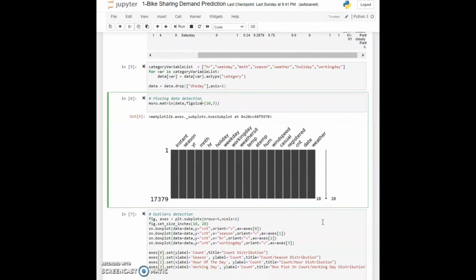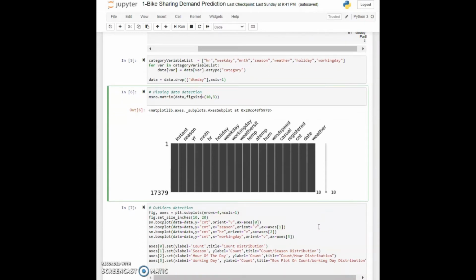We can directly jump on to outlier detection. Now before I proceed, let me say a few things about outliers. Outliers are basically observations that appear to be far away and divergent from an overall pattern in a sample. And there are two types of outliers, univariate and multivariate.